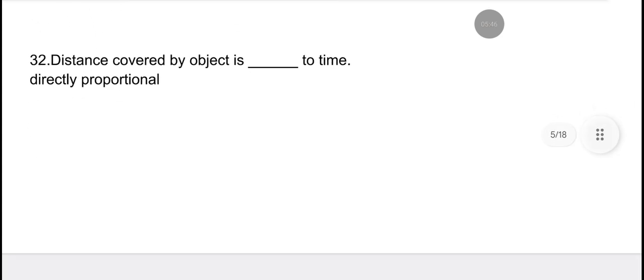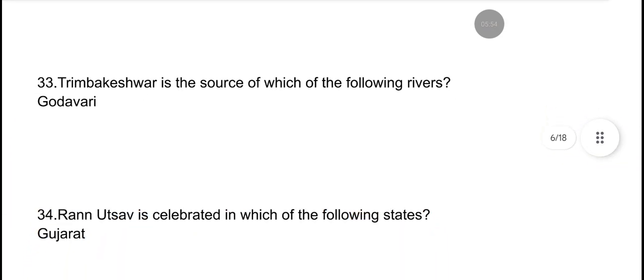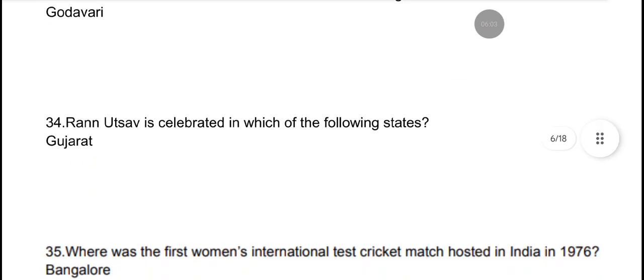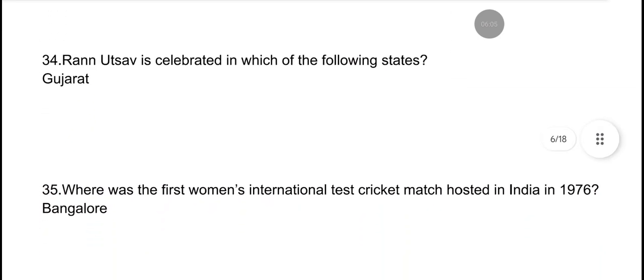Distance covered by object is dash to time. It will be directly proportional to the time. Triambakeshwar is the source of which river? It is source to Godavari. Ran Utsav is celebrated in which state? It is celebrated in Gujarat.